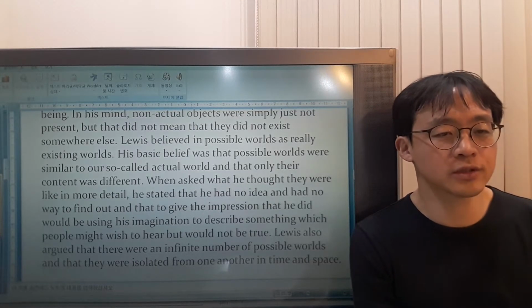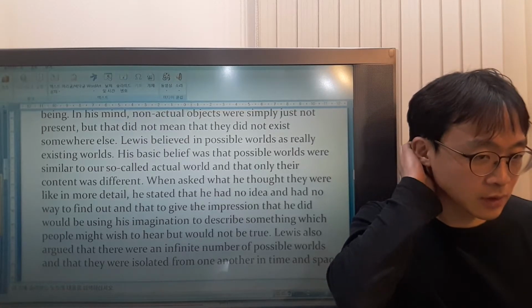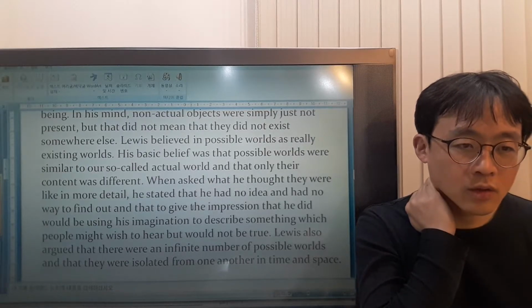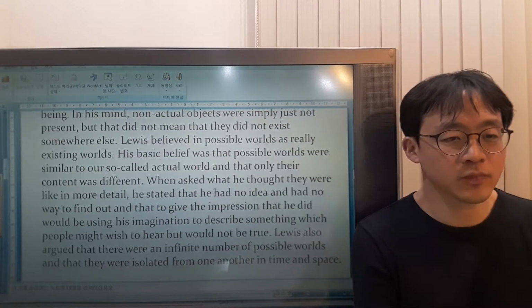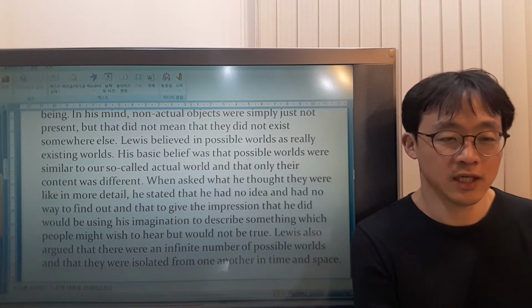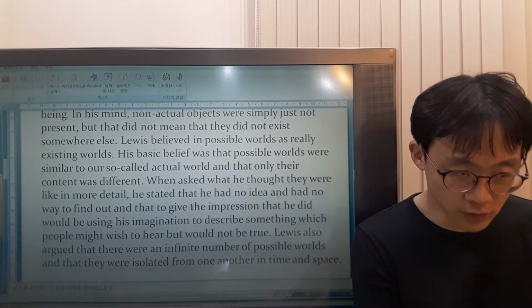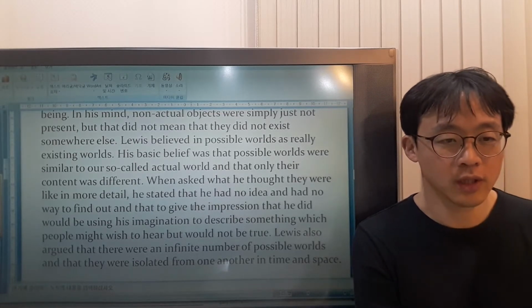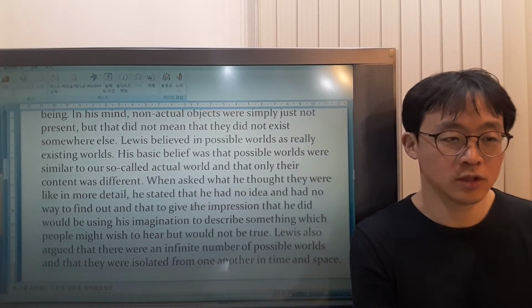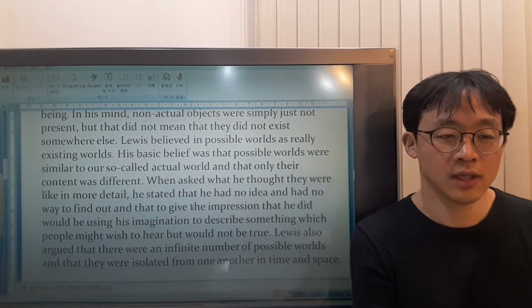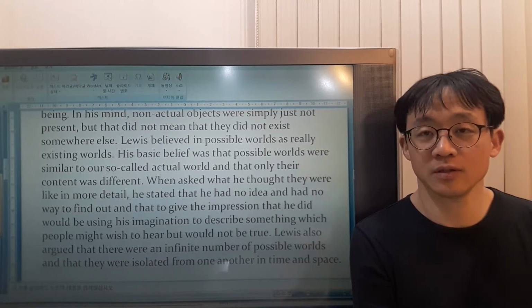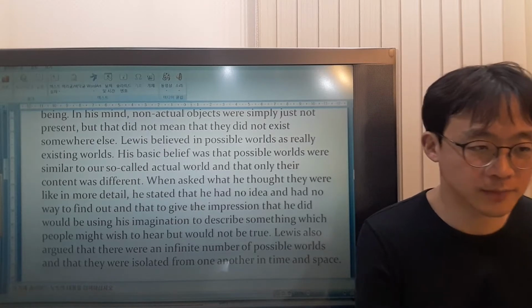When he was asked what he thought they were in detail, he said that he had no idea and no way to find out. And if he gave the impression that he knew the possible worlds in detail, it would be just using his imagination and saying what people wish to hear, but it would not be true.